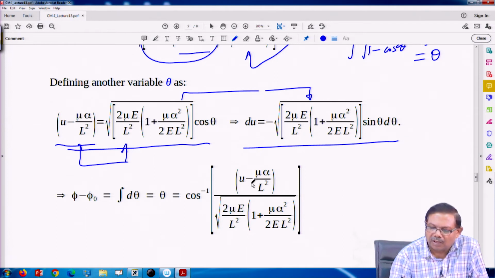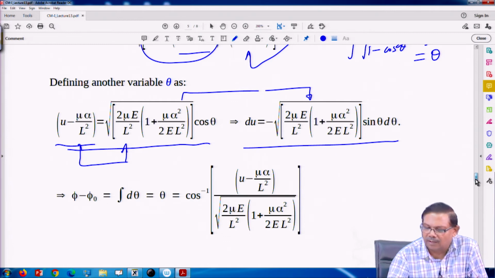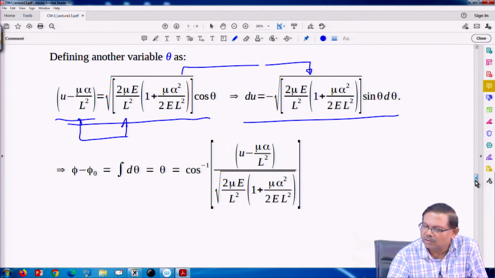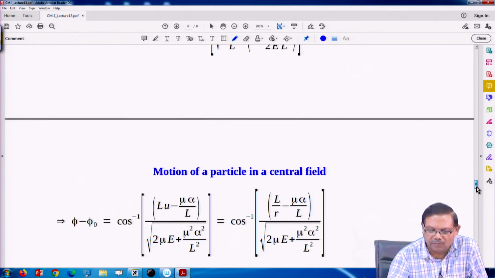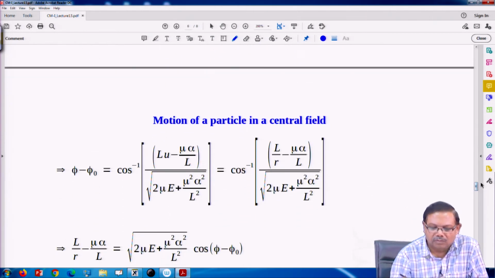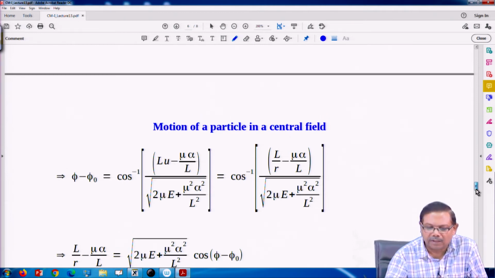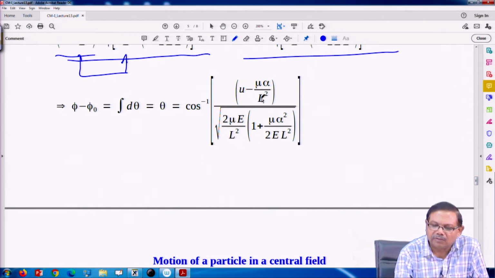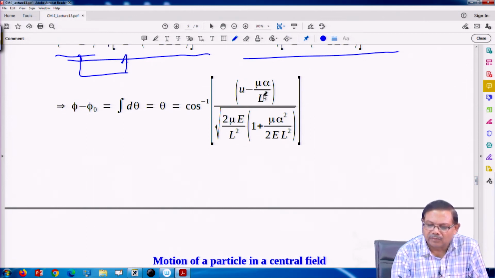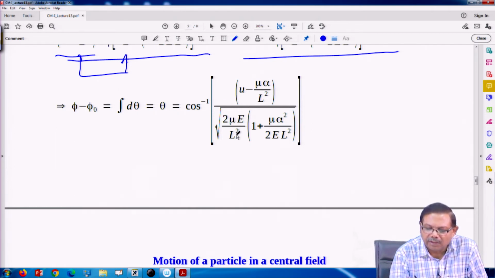So, now I have gone back to variable u, but we need to go to variable r. So, r is 1 upon u, u is 1 upon r. So, that is what we will do now. So, wherever I have u and I have pulled one L also, here there was L square. Okay. So, 1 upon L square will come out, and if I take L square outside, 1 upon L will come.